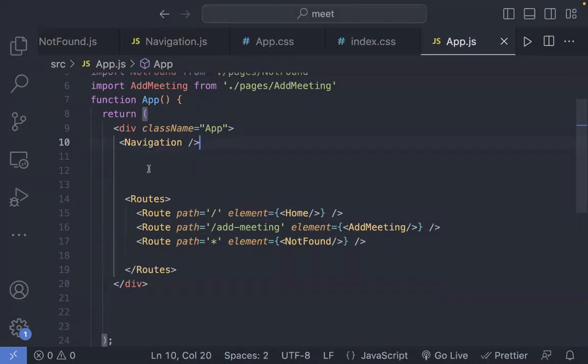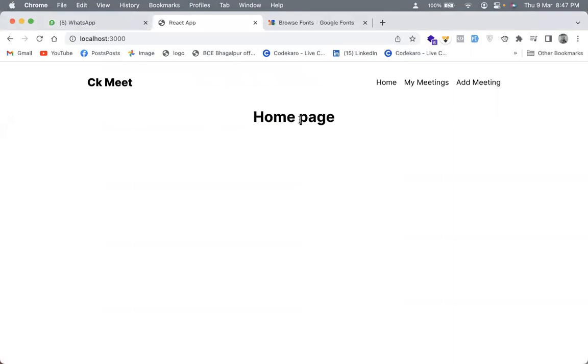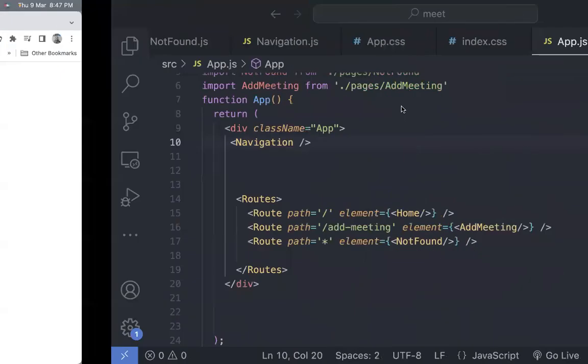We have defined our routes and everything is done. So this is the home page, 404 and add meetings page. So far, everything is working fine. Now I will add the add meetings page today. We'll also add the home meeting page and my meetings page. So let's quickly do that. Let's go on add meetings.